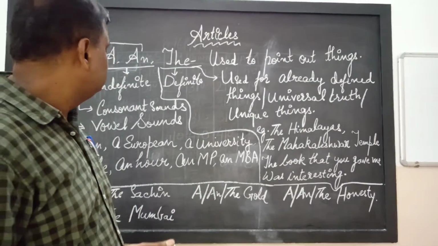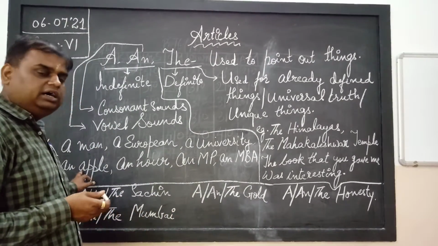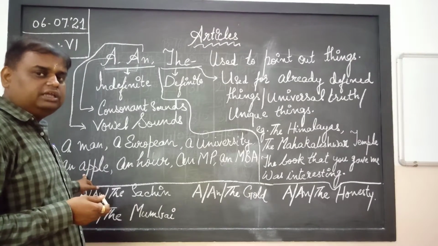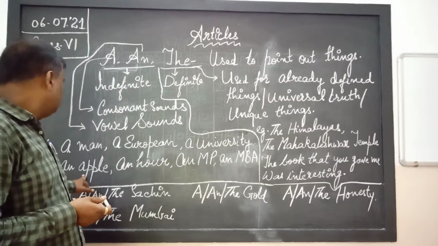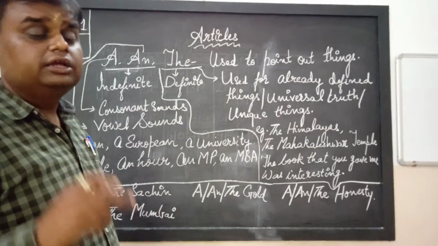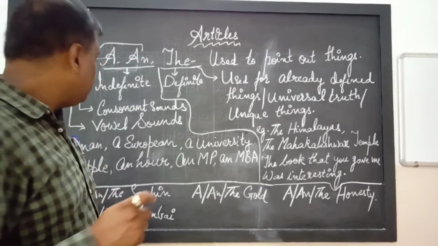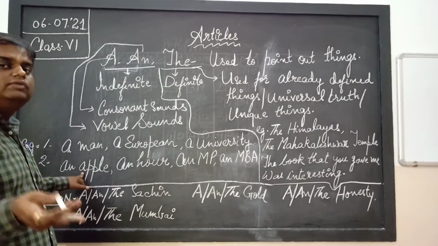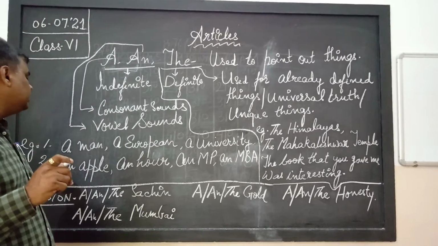There we use an. Now you see here an apple. Apple is starting with A. A is a vowel, but we will not focus on that. It should sound like a vowel. Apple is also sounding like a vowel. Although A is a vowel, apple is the word which is sounding like a vowel. That is why an is used.